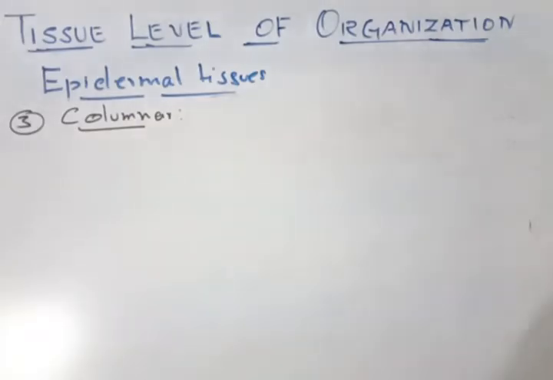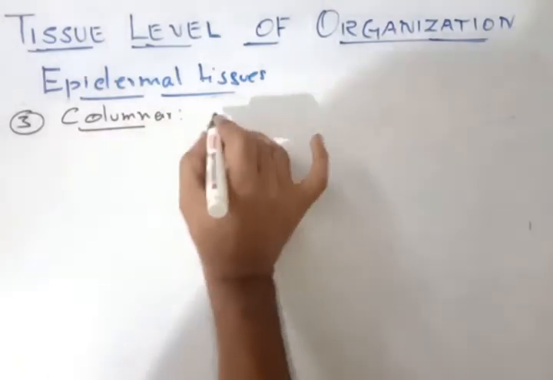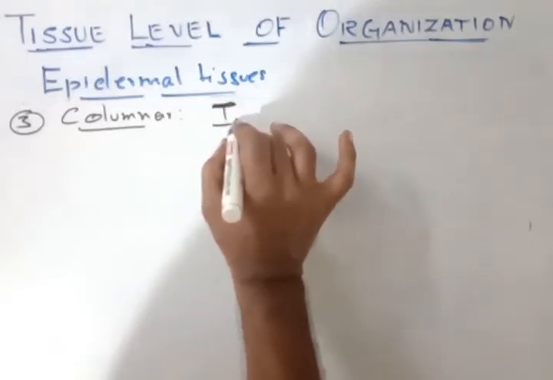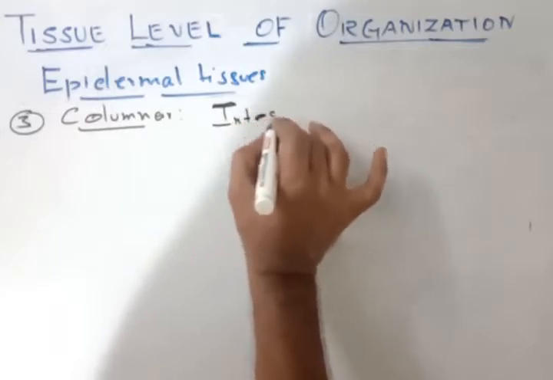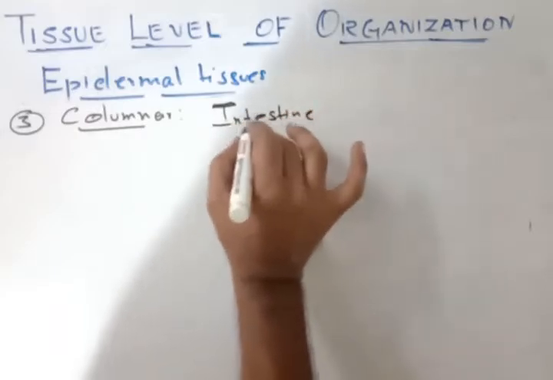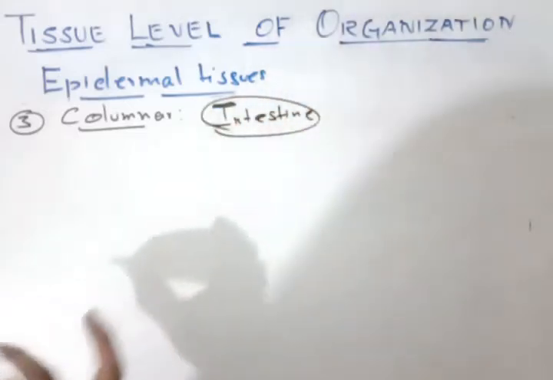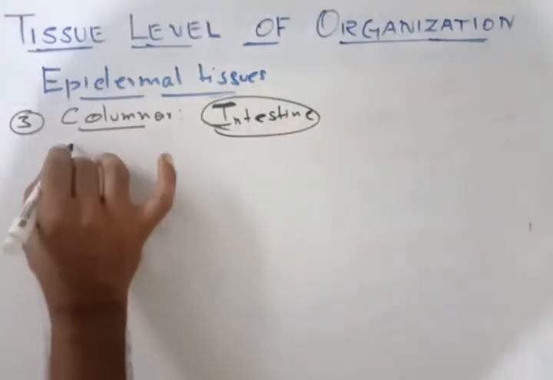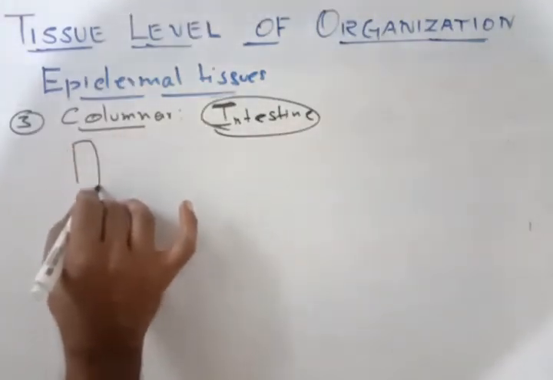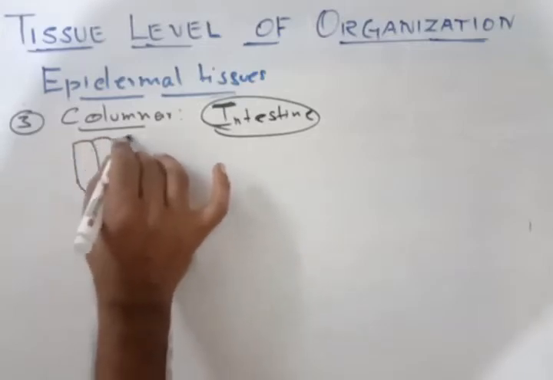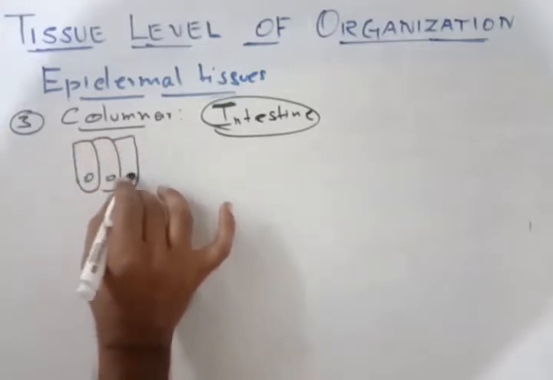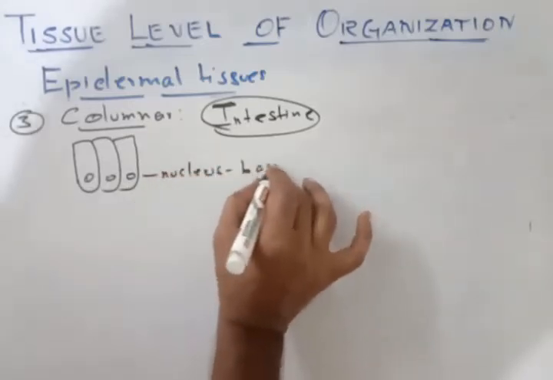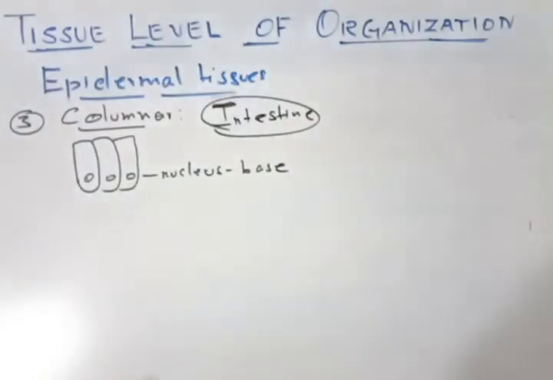Columnar epithelium or epithelial tissues. Here you can remember the intestine. Why I am highlighting this is that from the exam point of view, it is important. So it is the intestine where it is mainly present. So you remember intestine. Okay. Now the columnar epithelial tissue, the diagram of it looks column shaped. So this is the column, column-like, and the nucleus is found on the base part of it. Okay, that is important.